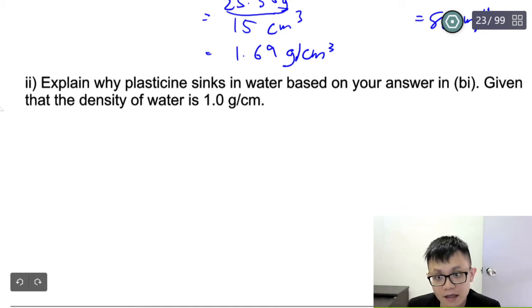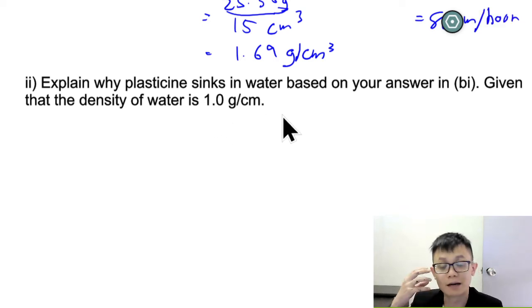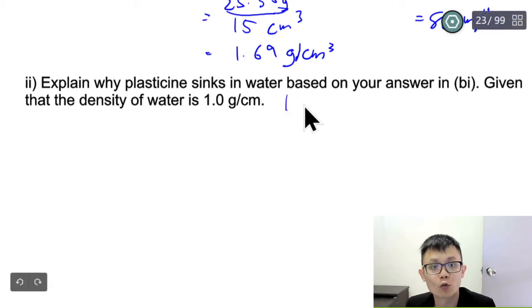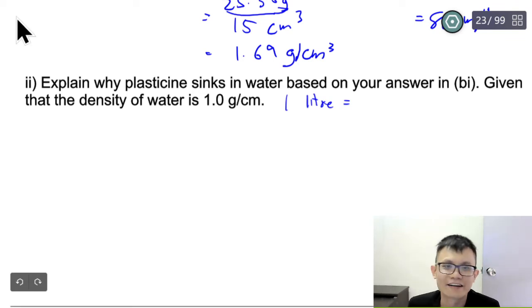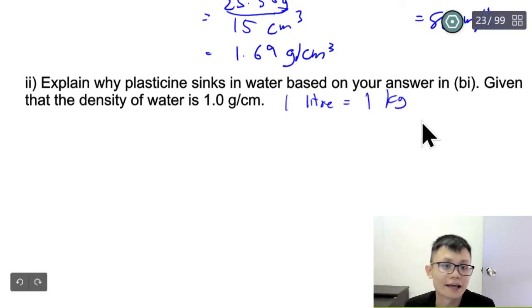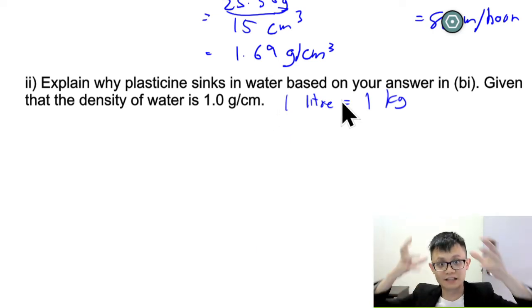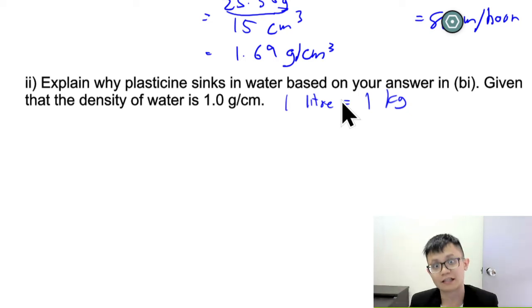Actually, by doing this calculation, we know that when we are talking about pure water, when we're talking about 1 liter of water, how many kg? Okay, so for 1 liter of water, this one is for your general knowledge, 1 liter equals to 1 kg. 1 kg of water, basically you will get 1,000 gram for this volume of water, which is actually 1 liter. So 2 liter of water is around 2 kg.